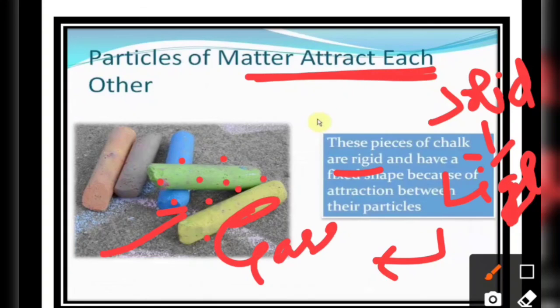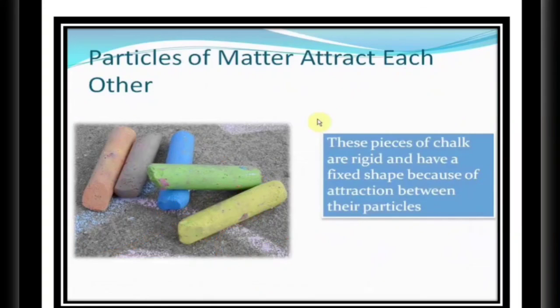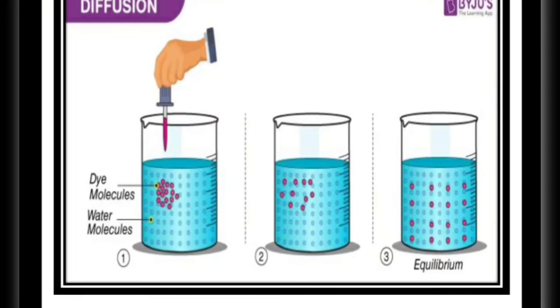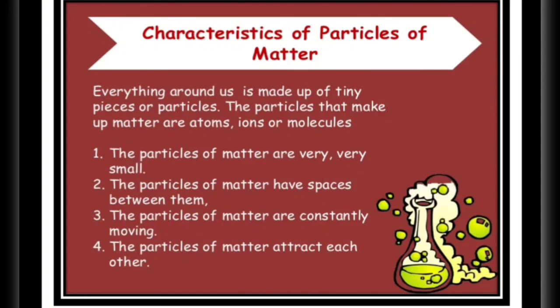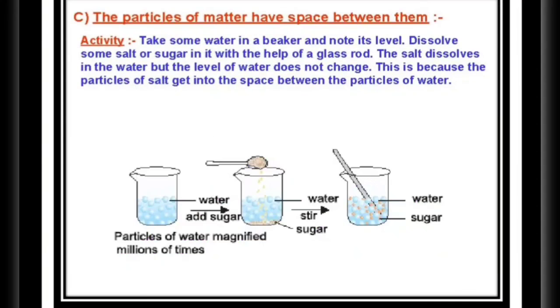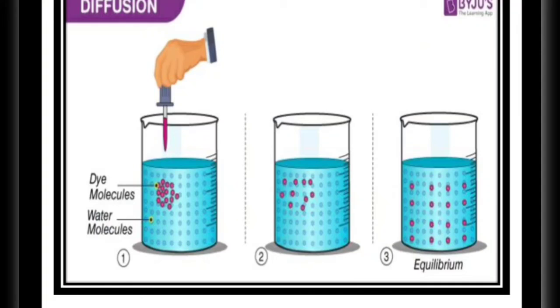So the way particles of matter attract each other allows them to be differentiated into three different physical states: solid, liquid, and gases, and we are going to learn about the properties of these three in our next video.